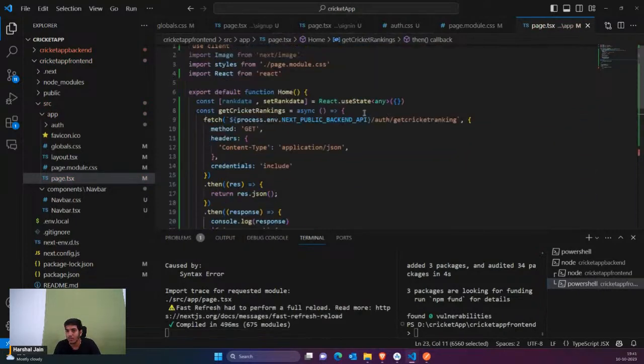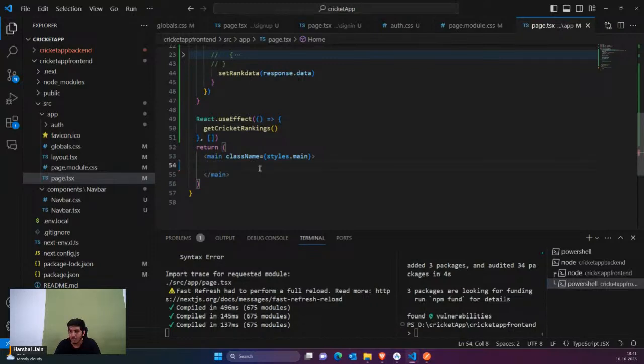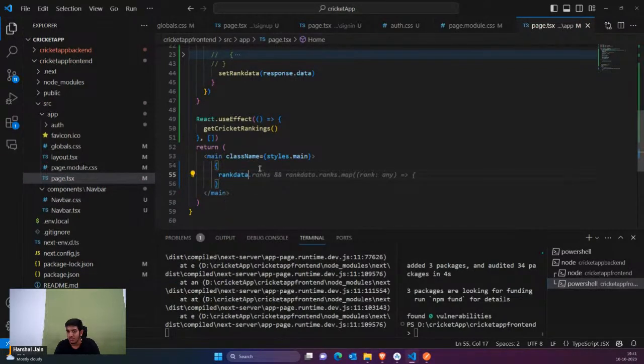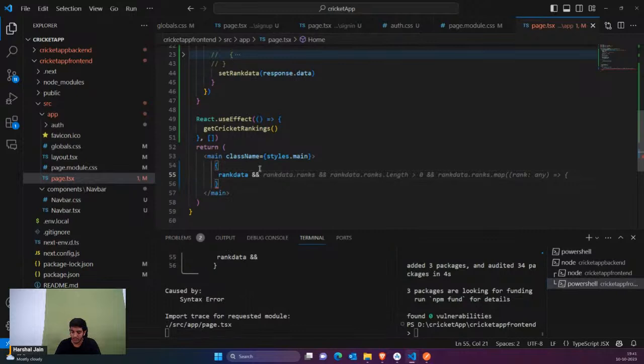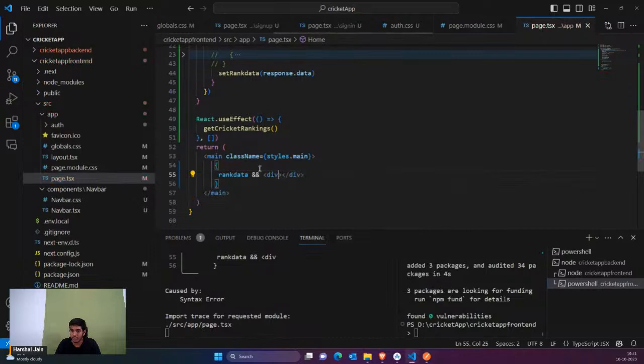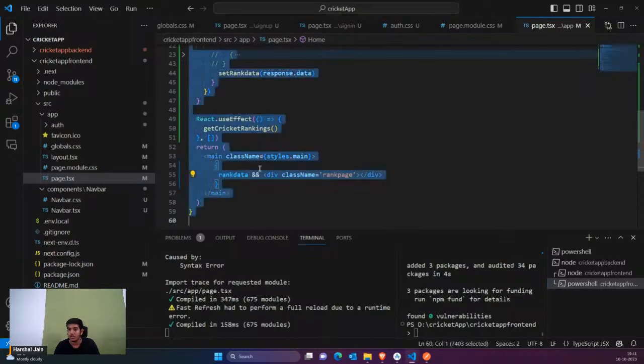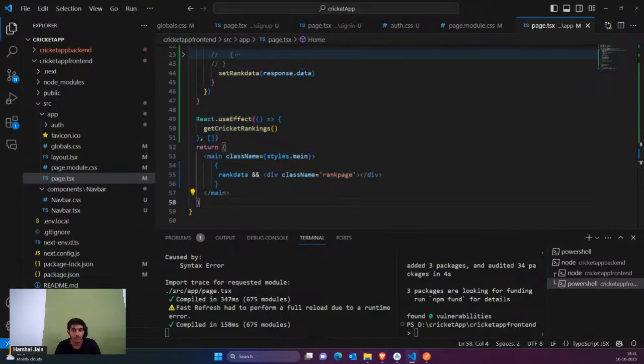Now we just have to show it. And for showing it, first of all I'm going to say if rank data is here, that means I want to show the data. So first of all I would start with a division which would contain everything. I'll just say rank. Okay, guys, just a minute.